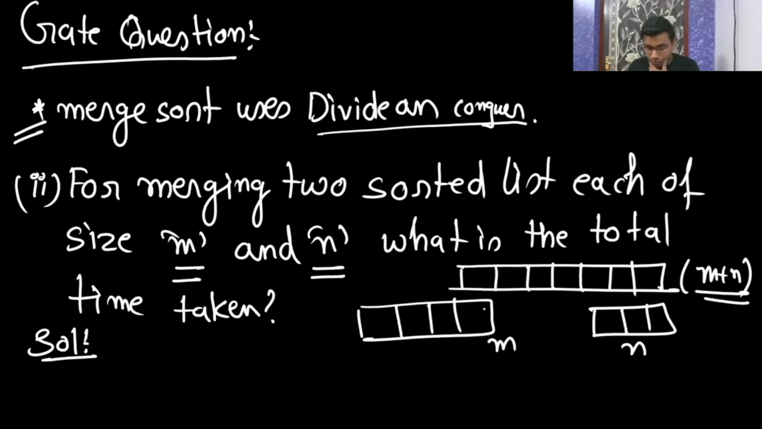Very good, everyone. Very good, Subham. Very good. So time complexity is big O of m plus n. So is it required? Explanation is required.